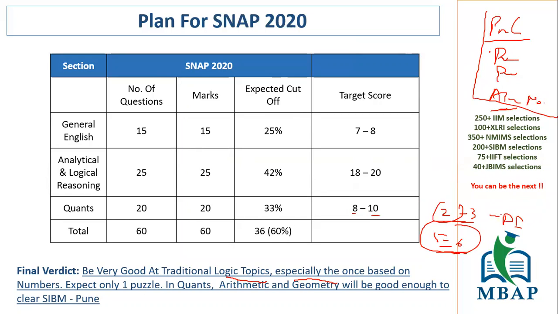And if you are really bad at quants and you feel that quants is something that you don't want to do at all, in that case SIBM looks difficult, but other colleges like SIOM for engineers look good. You can still crack SIIB, which is as good as KJ Somaiya. So you can do that. In fact, I've already shared another video where I have spoken about which colleges are worth joining through SNAP. So you can watch that video also so that you get clarity with regards to target setting for colleges through the SNAP exam.